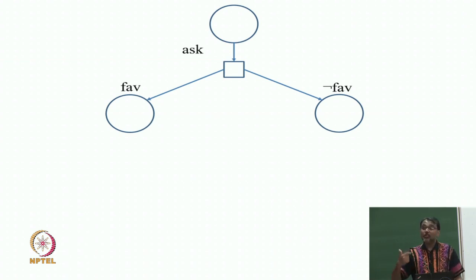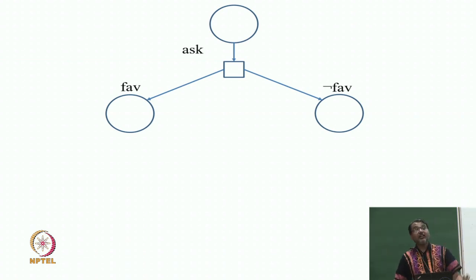So, is it an OR node or an AND node? Is it a circular node or a square node? It is a square node, also called an AND node, and these kinds of graphs are called AND OR graphs. Typical graphs are OR graphs. Okay. So, therefore, you can see that there is a square node and I have two.